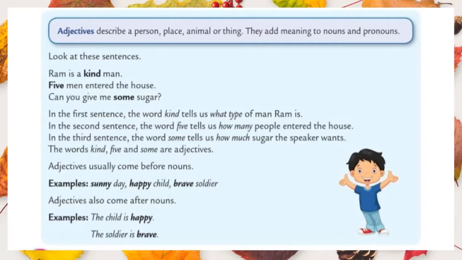And one more thing, adjectives usually come before nouns, but sometimes after nouns. Let us see some examples. Sunny day, it describes the day as sunny. And happy child, it represents the child as happy. Next one, brave soldier, it describes the soldier as brave. And sometimes it comes after nouns. The child is happy, the soldier is brave.